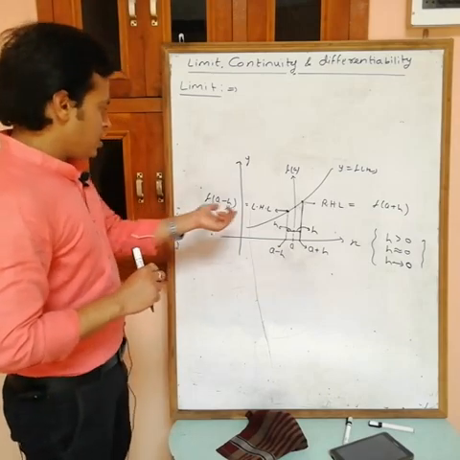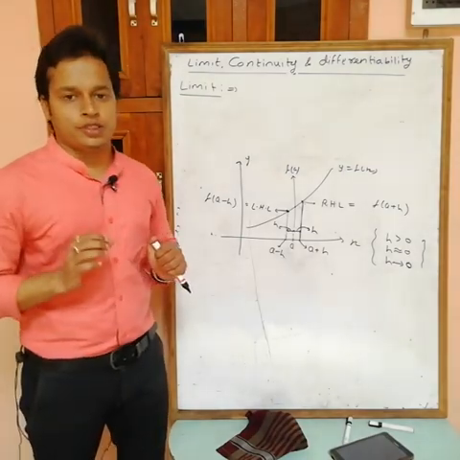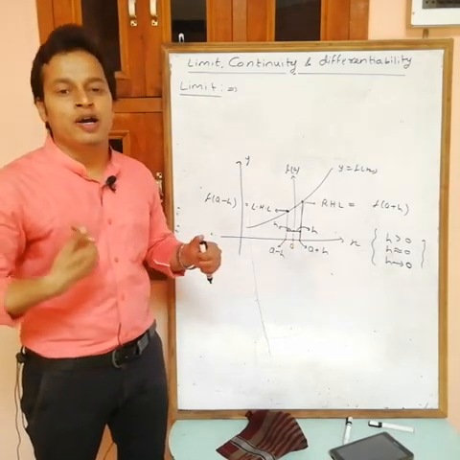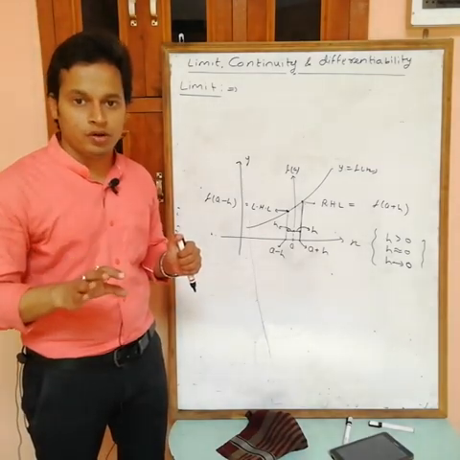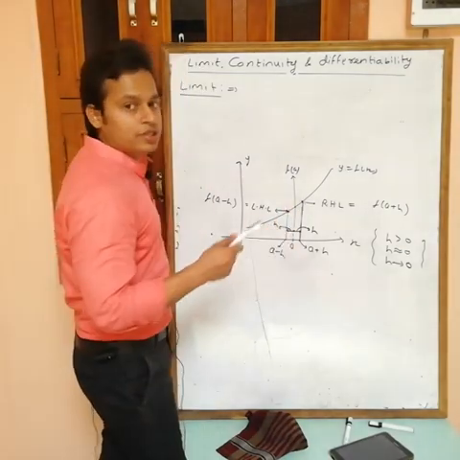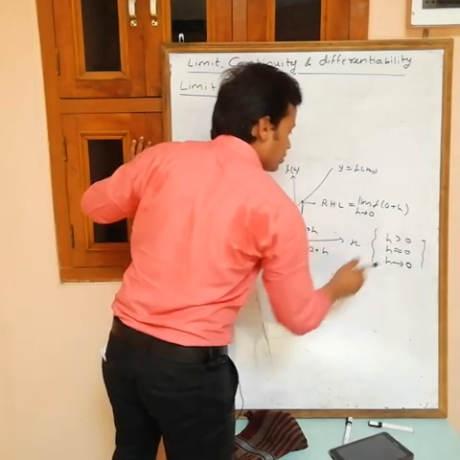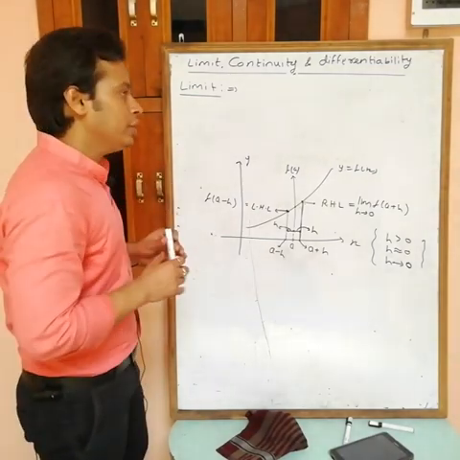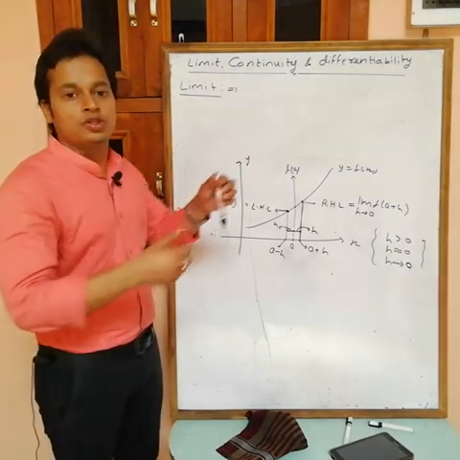Now here see, RHL is equal to f(a plus h). It means the value of the function at a plus h. Now see, y equals f(x). The function f(x) is given. a is the point where we want to find the limit. But what about h? h is assumed by us, not given. So here we have to write the information about h, that is limit h tending to 0. h is a very small positive quantity, like 0.00000000001.